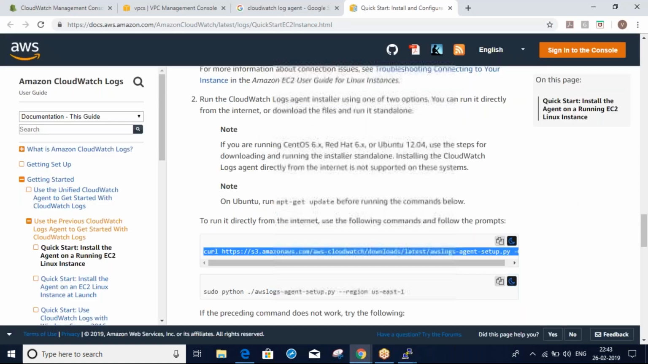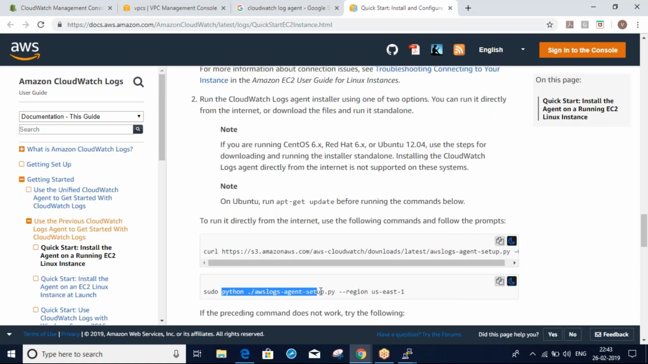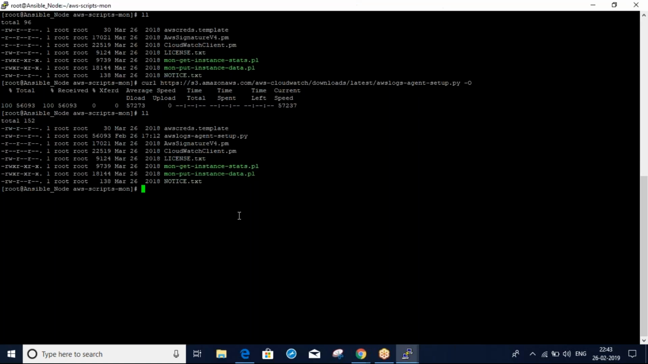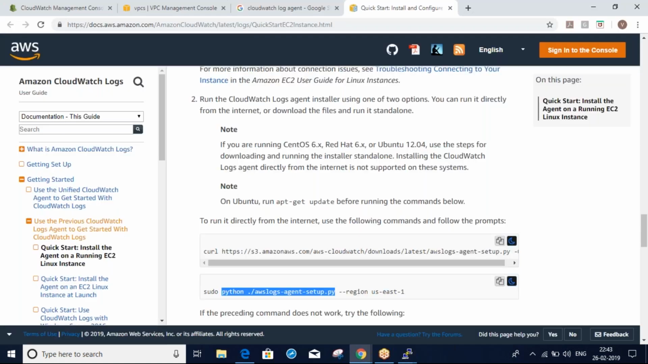I'm running the Python script here. Just mention your region, in which region you want to store all your logs. So I will choose Mumbai.